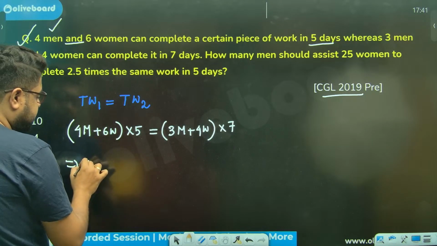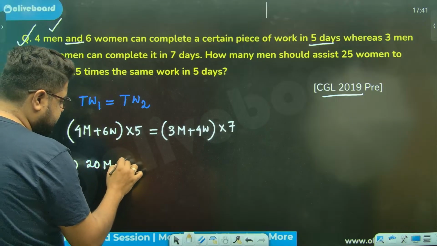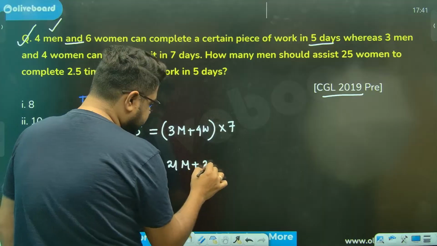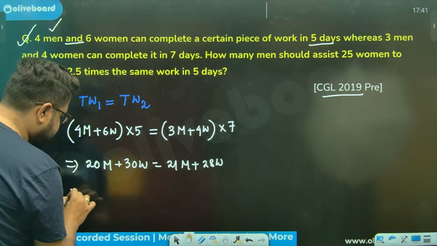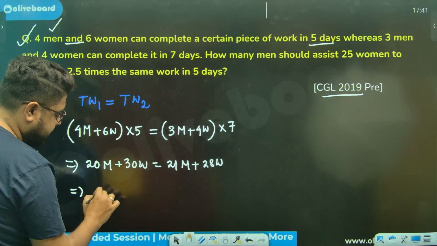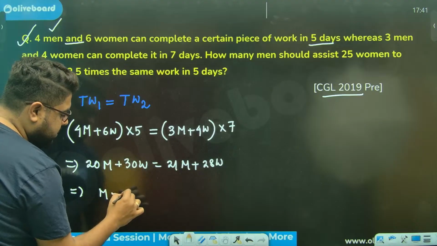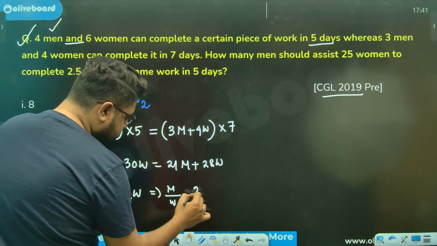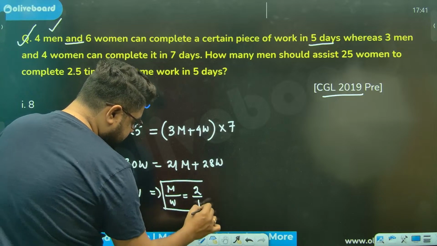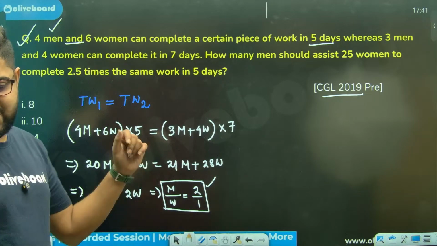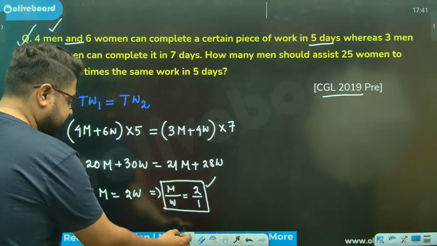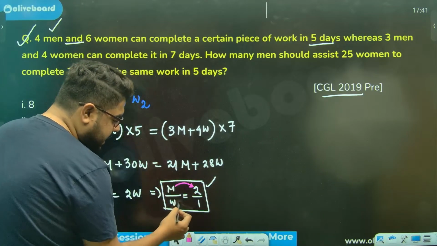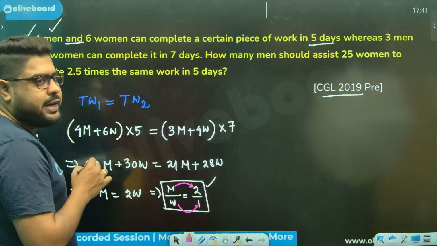Chalo, 4 5s are 20 men plus 30W, 21 men plus 28W. Sir, men on one side: 21 minus 20 is M, and this is 2W. So M by W becomes 2 divided by 1, sir. Correct? Now I can very simply say, a man's efficiency is 2 units a day, a woman's efficiency is 1 unit a day.